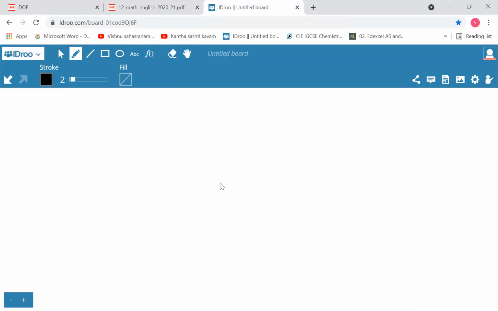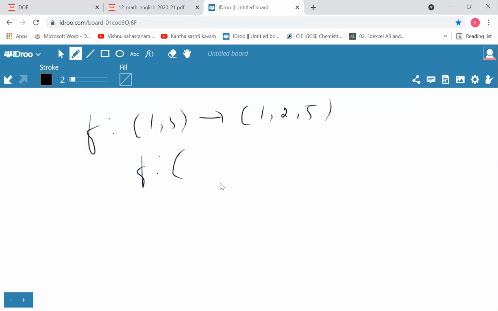Now look, given f is from {1, 3} to {1, 2, 5}, so f is (1, 2), (3, 5).